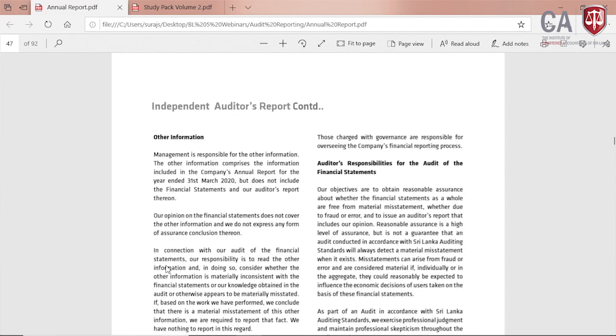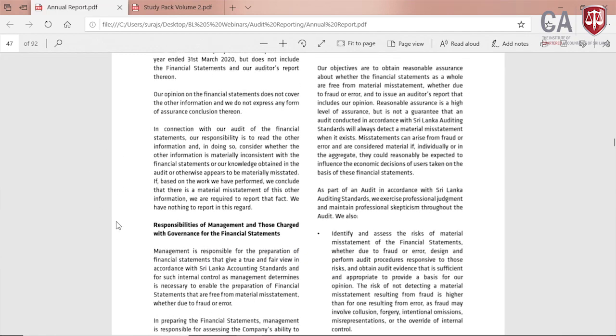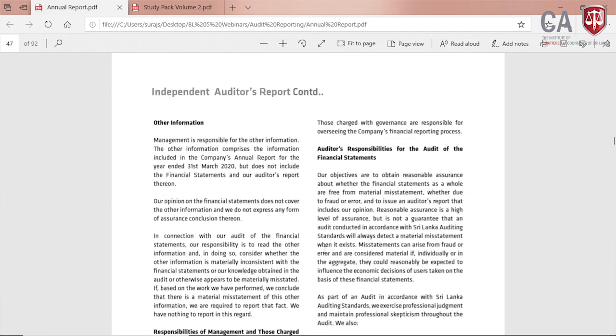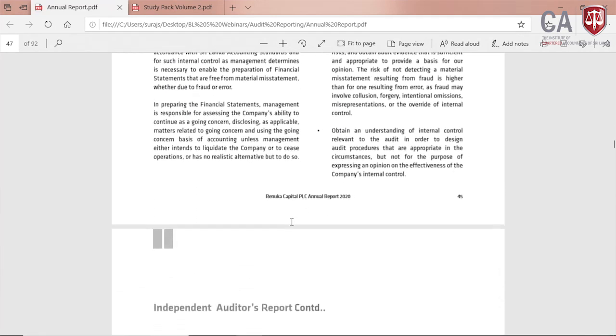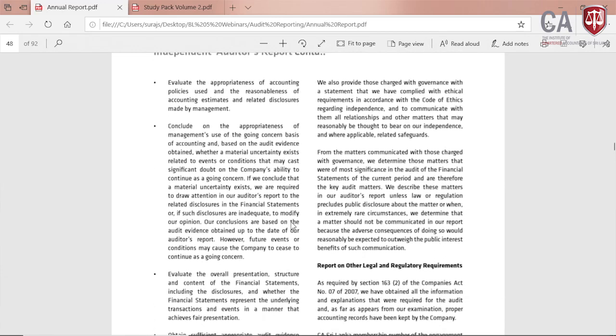And number 6, you see the other information paragraph. And number 7, responsibilities of management and those charged with governance. And number 8, auditor's responsibilities for the audit of financial statements, which we discussed. Number 8 is the longest paragraph, you see.